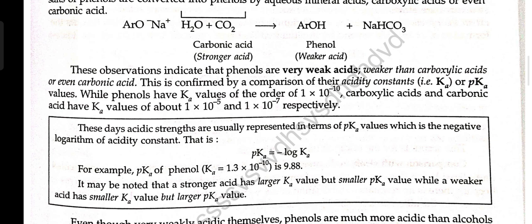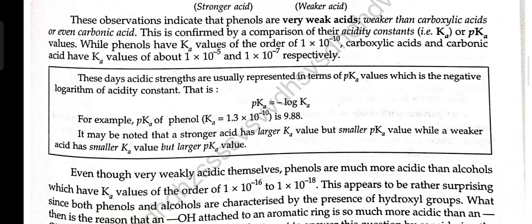For example, for phenol, Ka = 1.3 × 10^-10, so pKa = 9.88. It may be noted that a stronger acid has a larger Ka value but a smaller pKa value, while a weaker acid has a smaller Ka value but a larger pKa value.